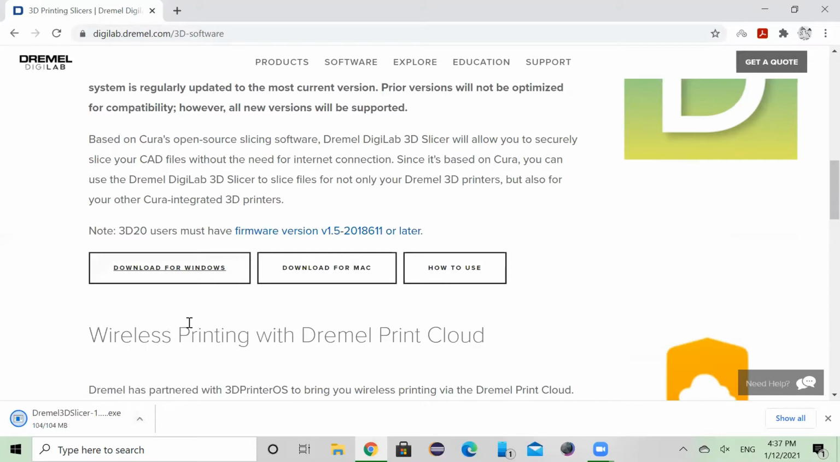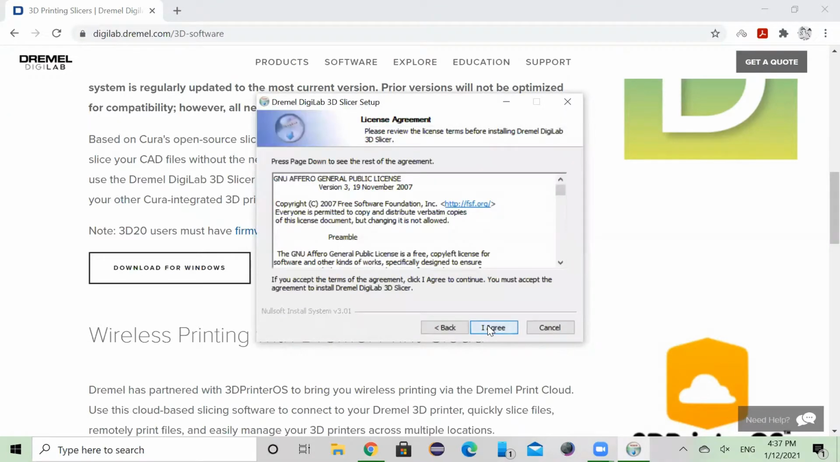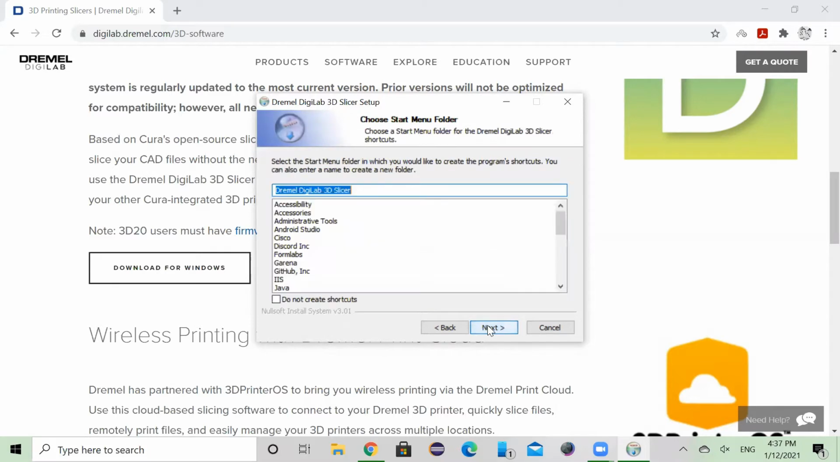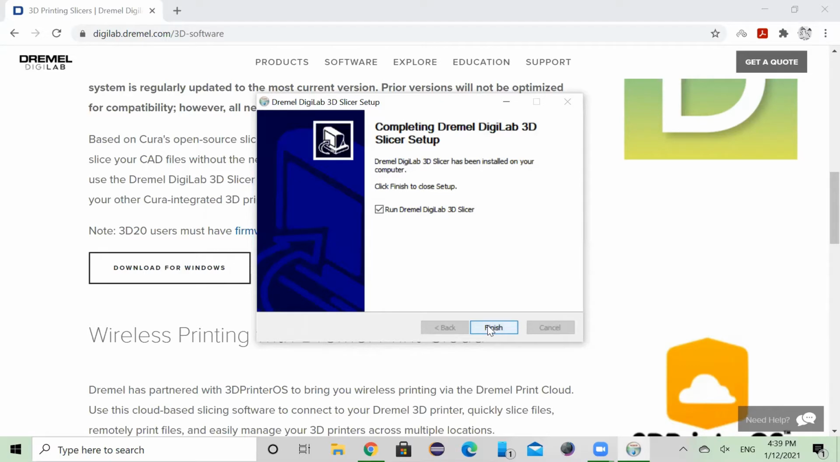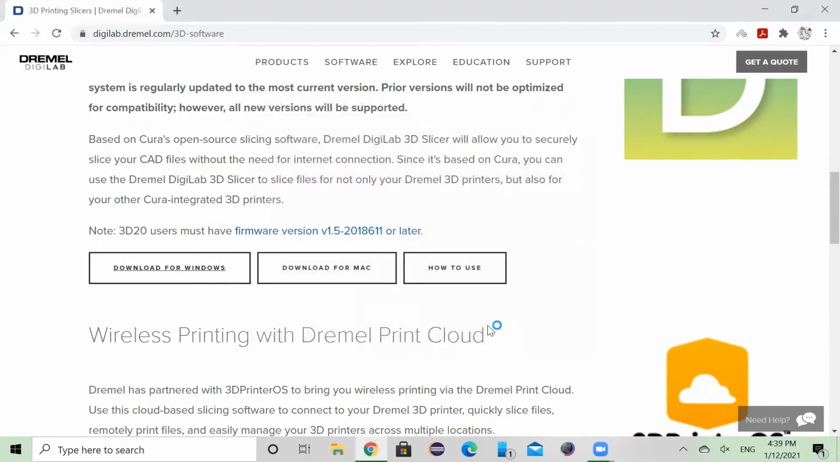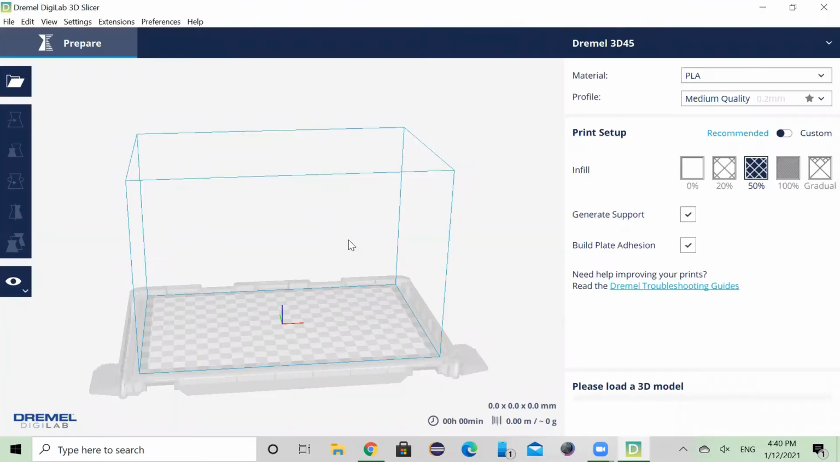Once it's done downloading, open it up. And then simply follow the instructions for the installer. So go ahead and pull up the software once it's done downloading. If you're setting up the software on your device for the first time, you'll want to follow these steps.